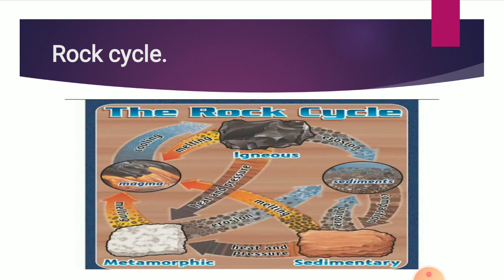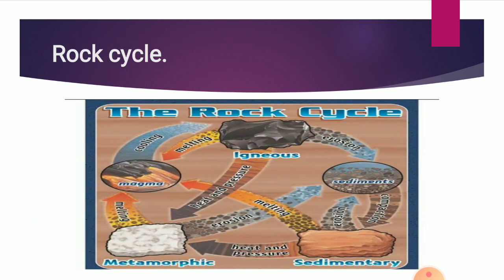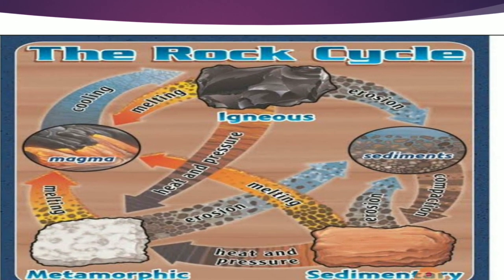All rocks can form into any type of rock, so sedimentary rocks can form into metamorphic rocks. When heat and pressure change the rock, metamorphic rocks can turn into igneous rock.